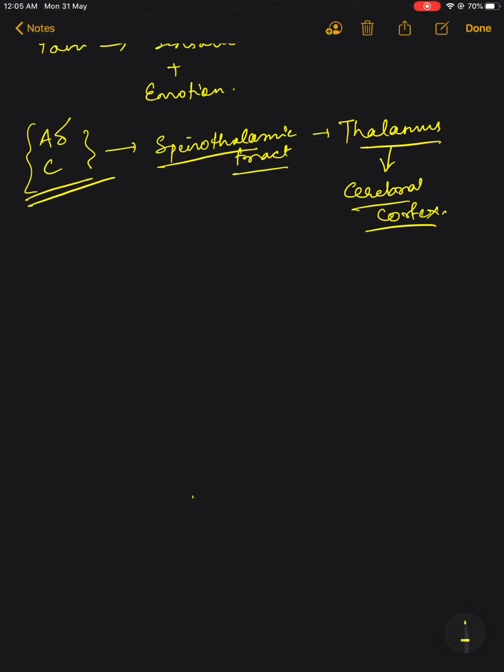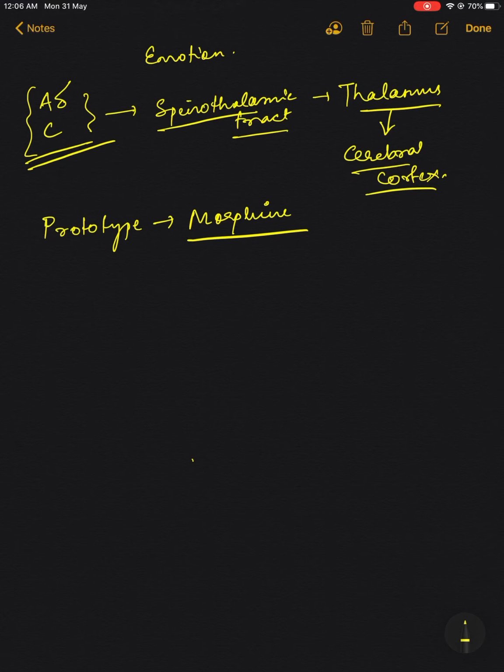Now, how do these opioids act? So we will take the prototype drug, that is morphine. Morphine acts on the mu opioid receptor or delta opioid receptor.